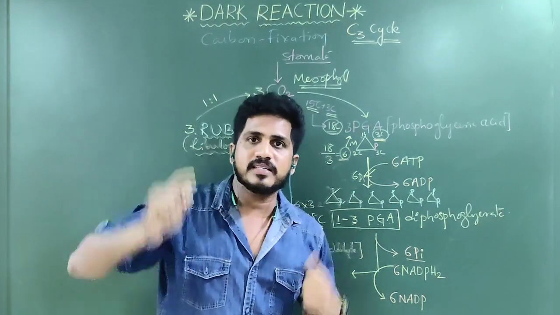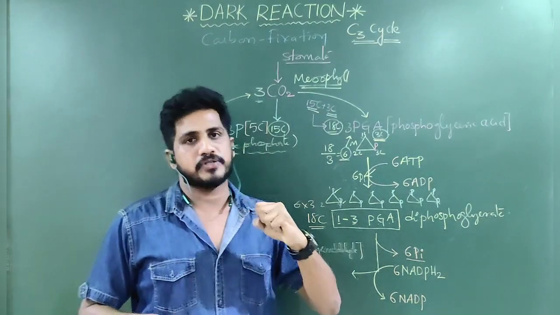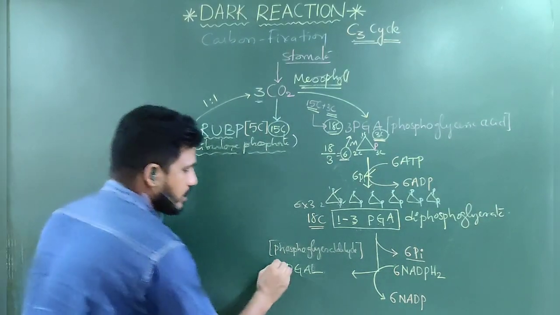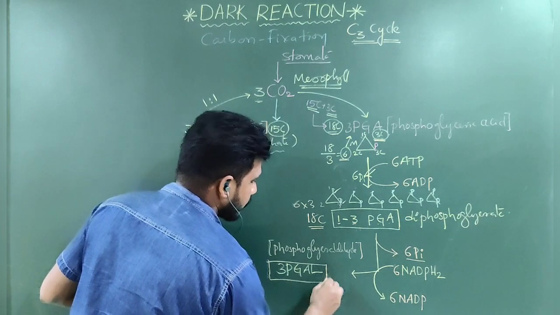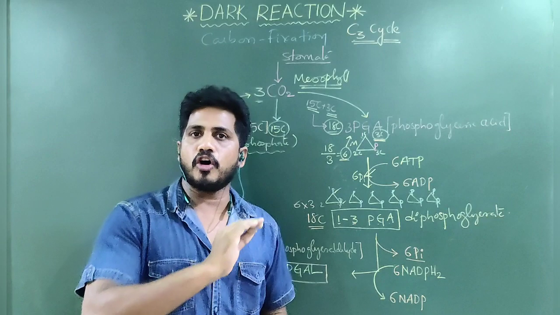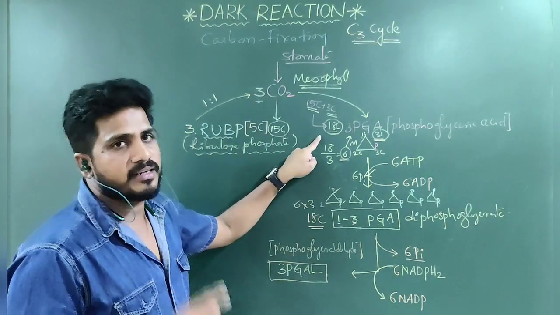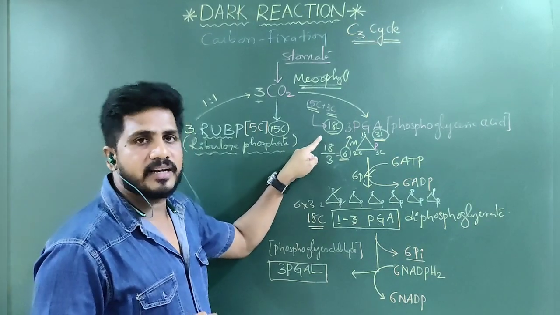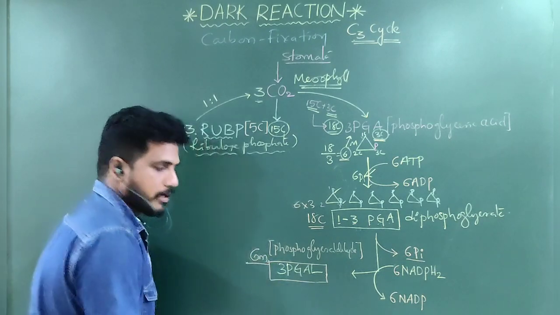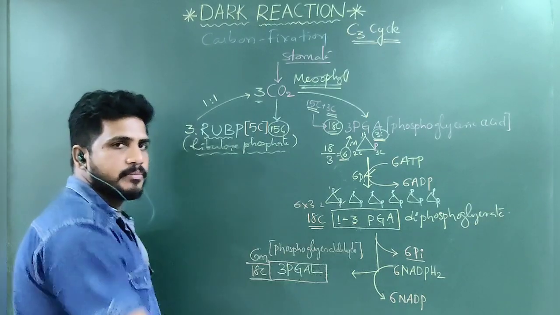That is a catabolic process. This is an anabolic process. That is an energy losing process. This is an energy gaining process. So acids are becoming aldehydes. So phosphoglyceraldehyde was formed. Guys, you have to understand functional groups are only changed, not carbon number, not molecule number. Here how many molecules are there? 6 molecules. How many carbons are there? 18 carbons. Here how many molecules are there? 6 molecules only. How many carbons are there? 18 carbons only. Aldehyde is added, acid is removed.